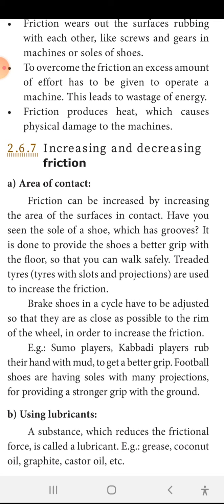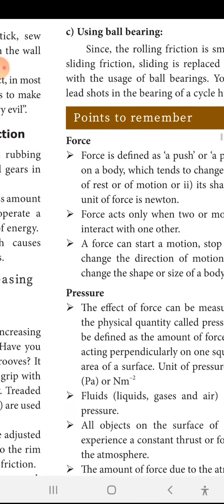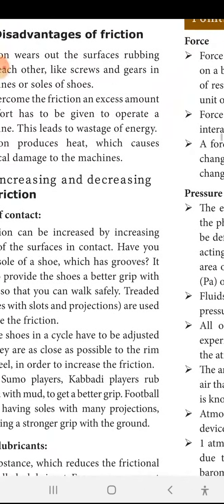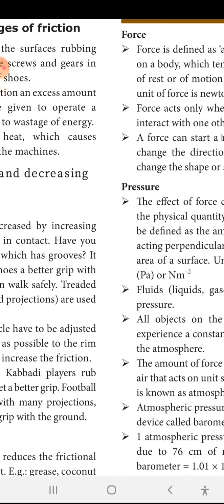Here some examples are given. Using lubricant. Lubricant is nothing but oil, grease, graphite, castor oil. By using this you can reduce the friction. So for increasing friction we have seen the example of area of contact, and for decreasing friction we have seen the example of using lubricant oil.